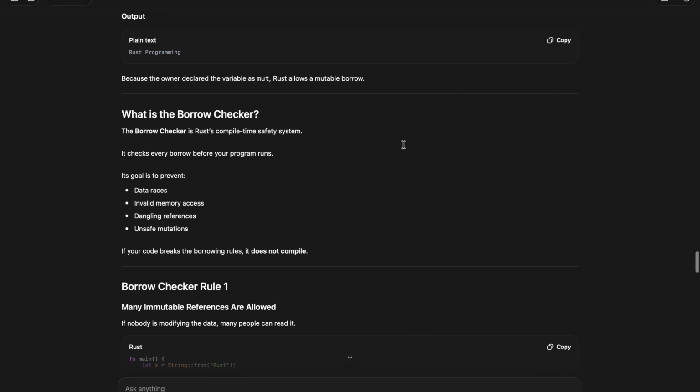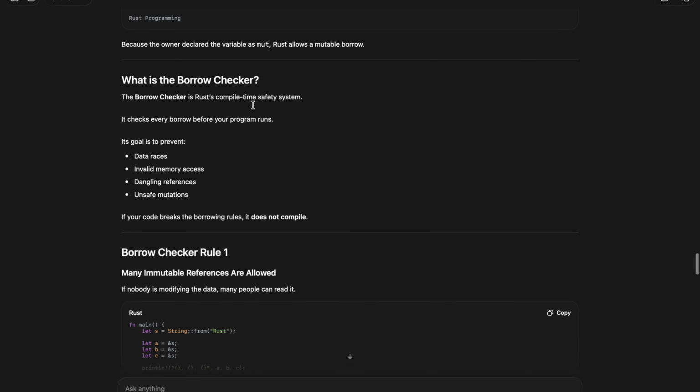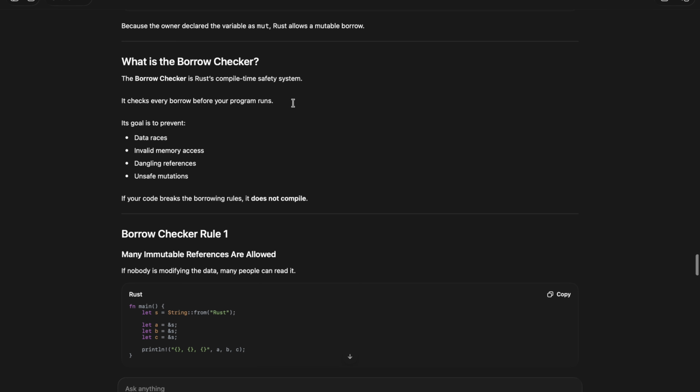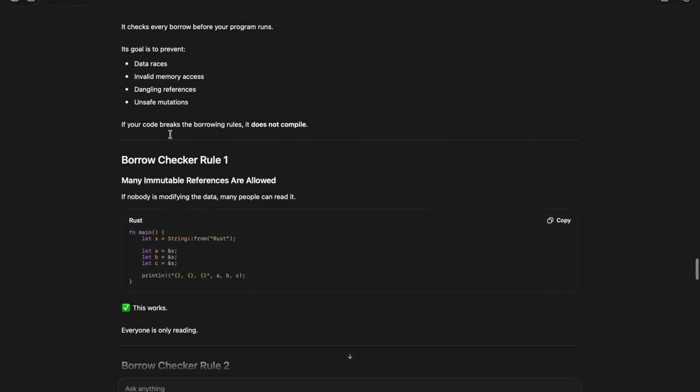What is the borrow checker? The borrow checker is Rust's compile-time safety system. It checks every borrow before your program runs. Its goal is to prevent data races, invalid memory access, dangling references, and unsafe mutations. We don't know dangling references, invalid memory access, or data races yet. They will come in later chapters. If your code breaks the borrowing rules, it doesn't compile.